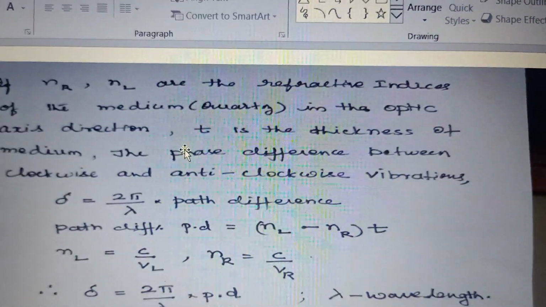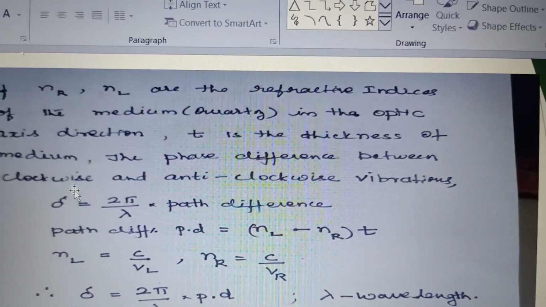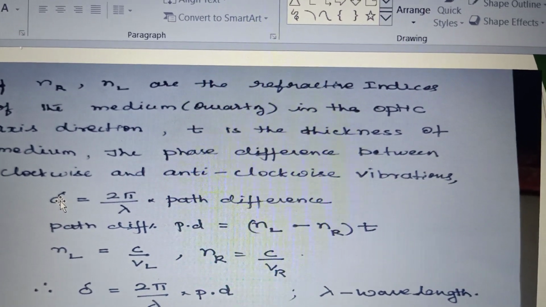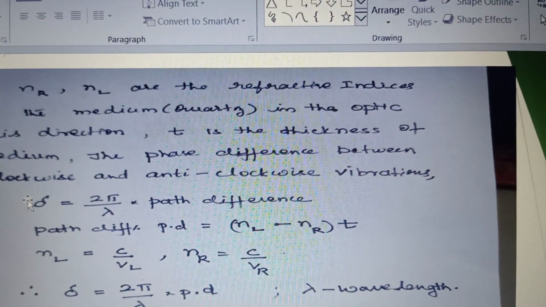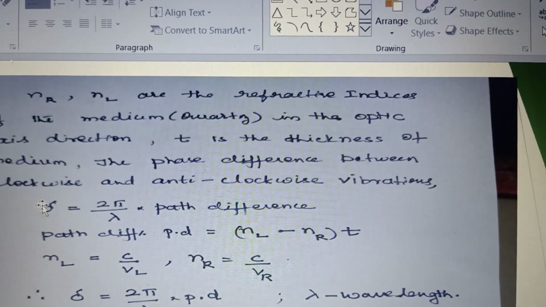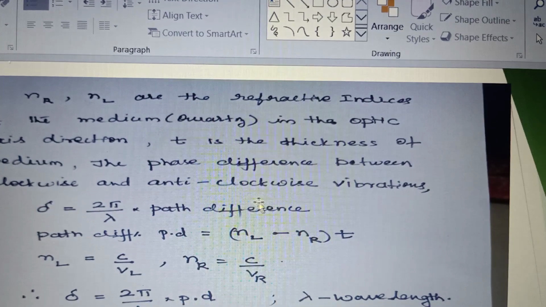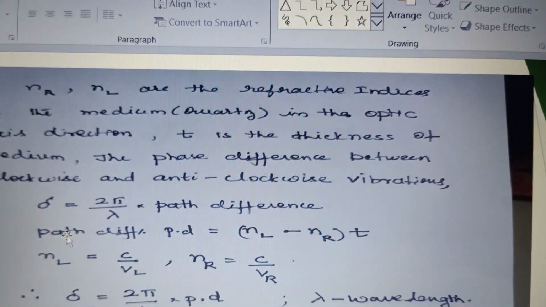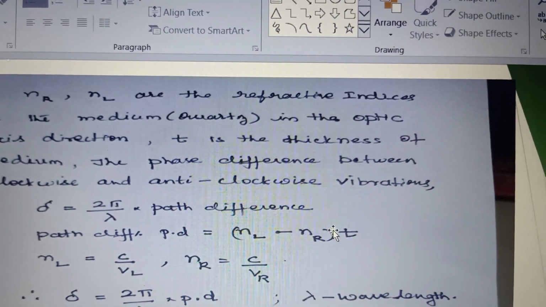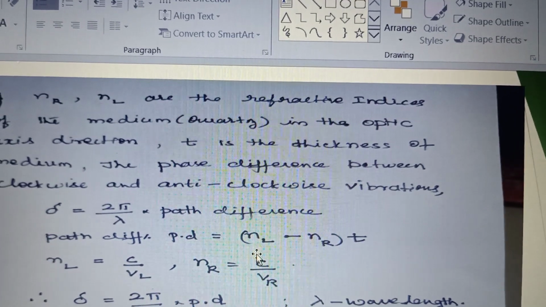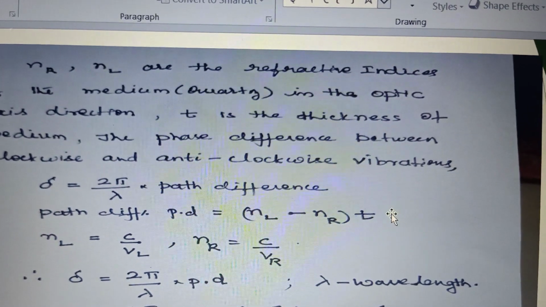And I explained to you how a phase difference delta is introduced between the clockwise vibration and anti-clockwise vibration. So delta is equal to 2 pi by lambda into path difference. Path difference can be written in terms of refractive index and the thickness of the medium. So path difference is equal to NL minus NR into t.